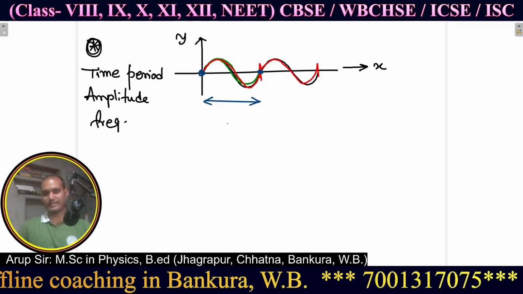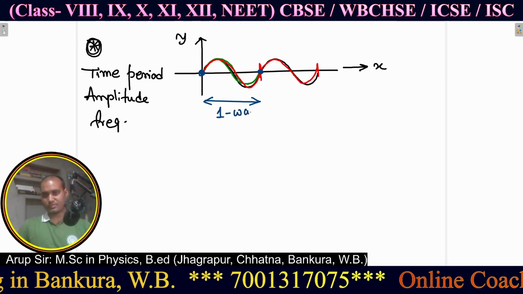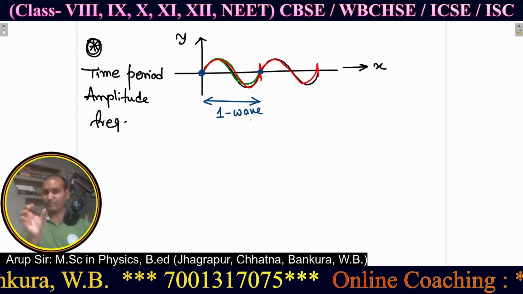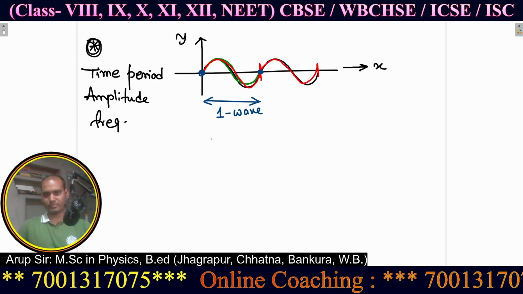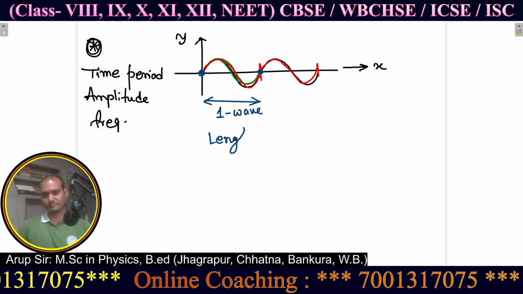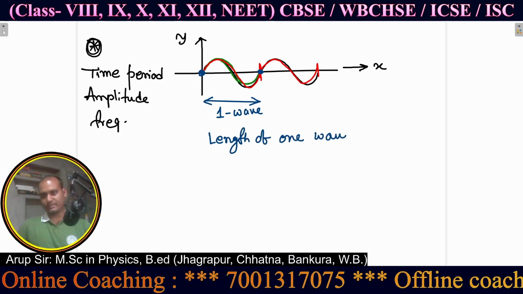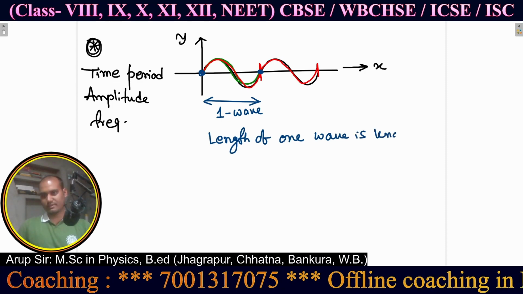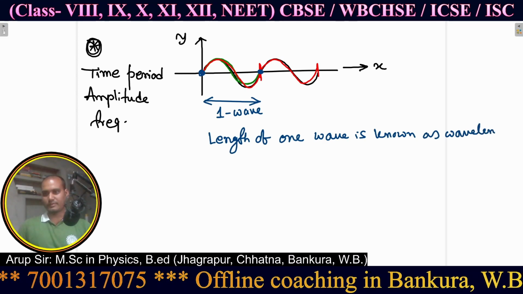From here to here it is a single wave, and the length of one wave is known as one wavelength. So the length of one wave is known as wavelength.